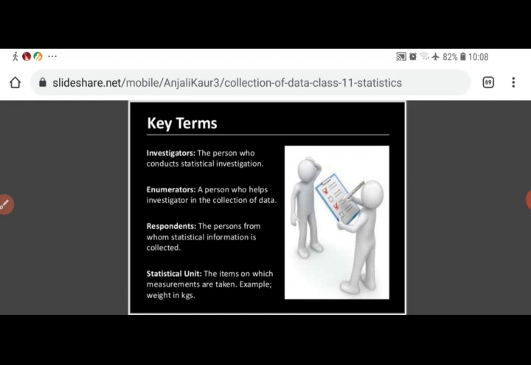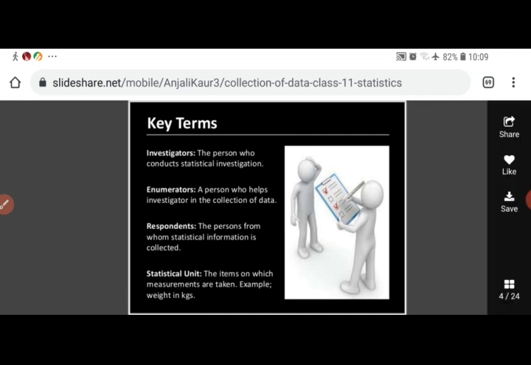Next is investigator. Who is an investigator? Investigator is a person who conducts statistical investigation, who conducts surveys, who collects information. That person is known as investigator. Enumerator. Enumerator is a person who helps the investigator in the collection of data. Investigator is a person who conducts investigation, and enumerator is a person who helps the investigator in the collection of data. Respondent. Respondent is a person from whom statistical information is collected.